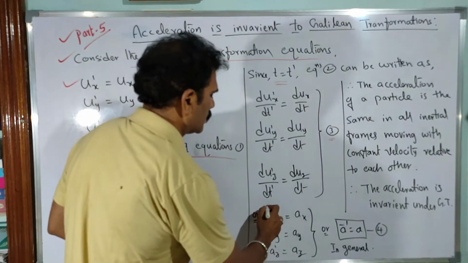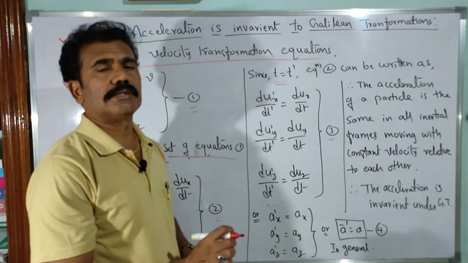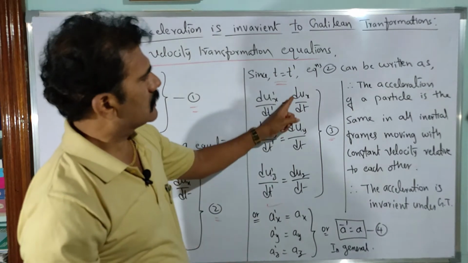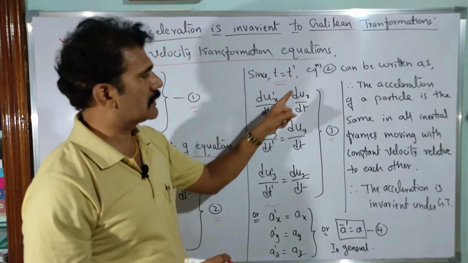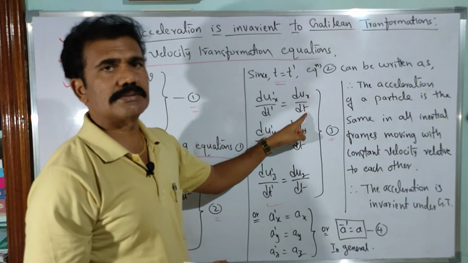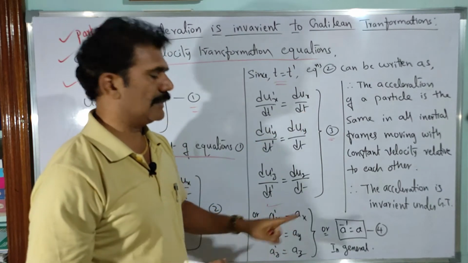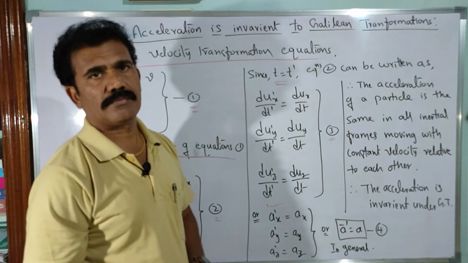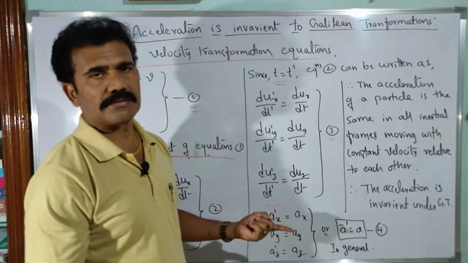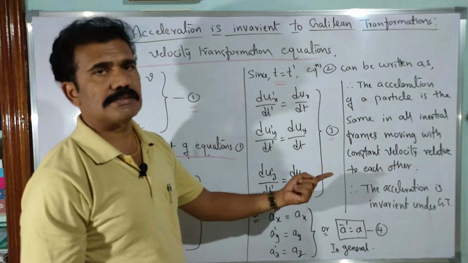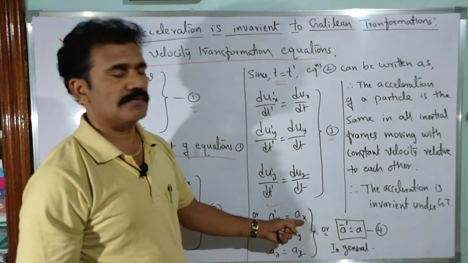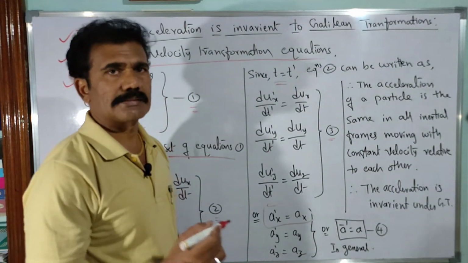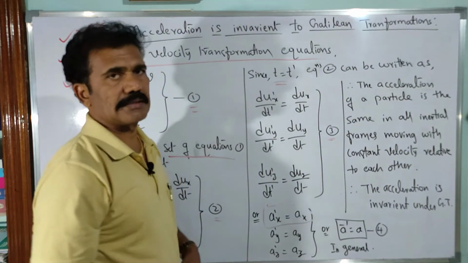So now we can say ax dash is the acceleration of the particle with respect to the moving frame of reference, correct? What about this dux by dt? It is the velocity of the same particle with respect to the fixed frame of reference, so you can take it as just ax. So ax dash is equal to ax. We are getting the same acceleration with respect to x-axis, even though the particle is moving along x-axis. This is a very important part here, okay?